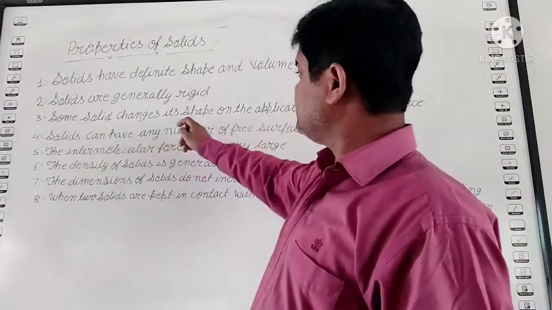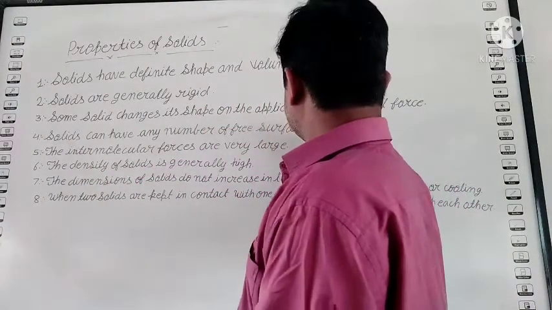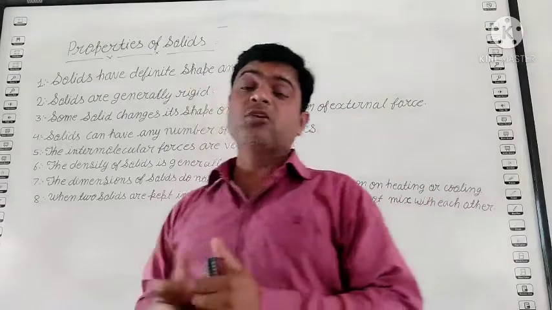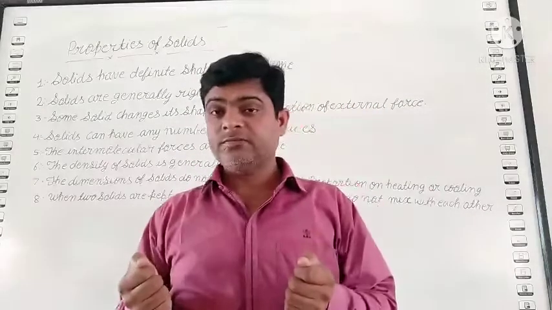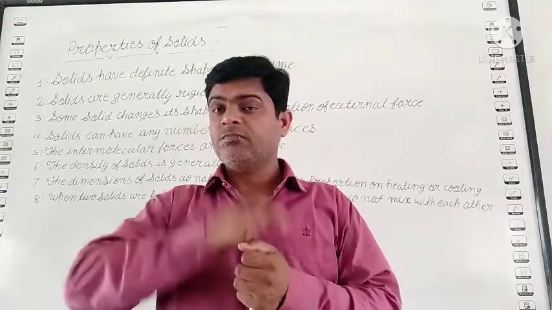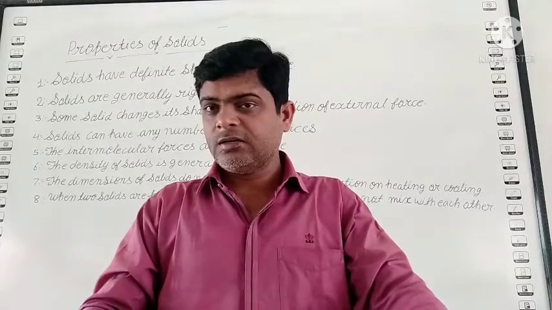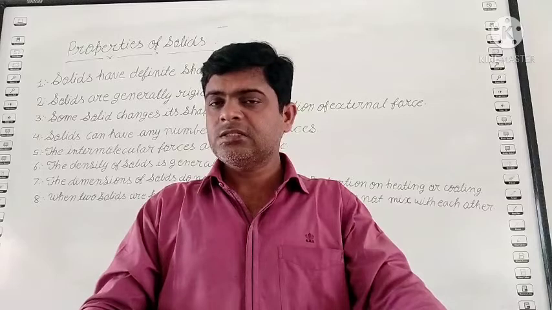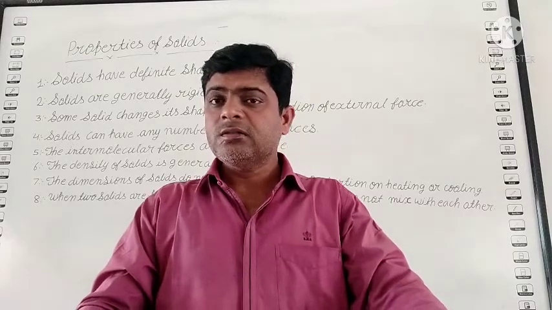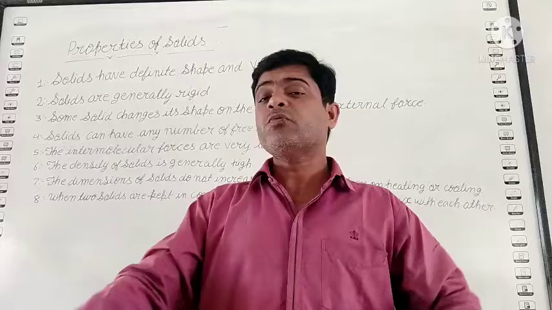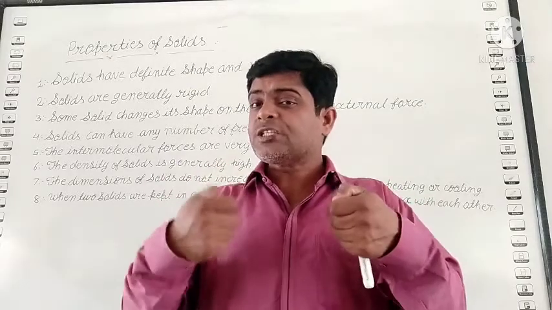Some solids change their shape on the application of external force. Student, some solids like rubber or foam. The question is, are rubber or foam solid? Yes, they are solid. Then if they are solid, why does their shape change? You know, why does the shape of rubber change?